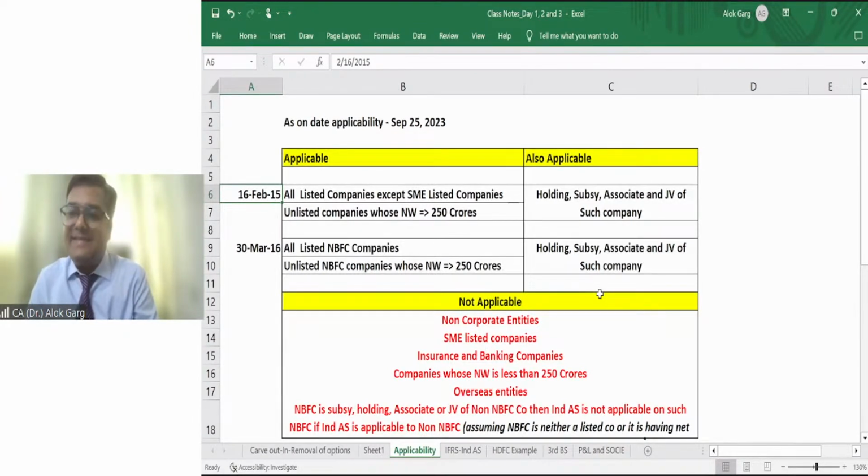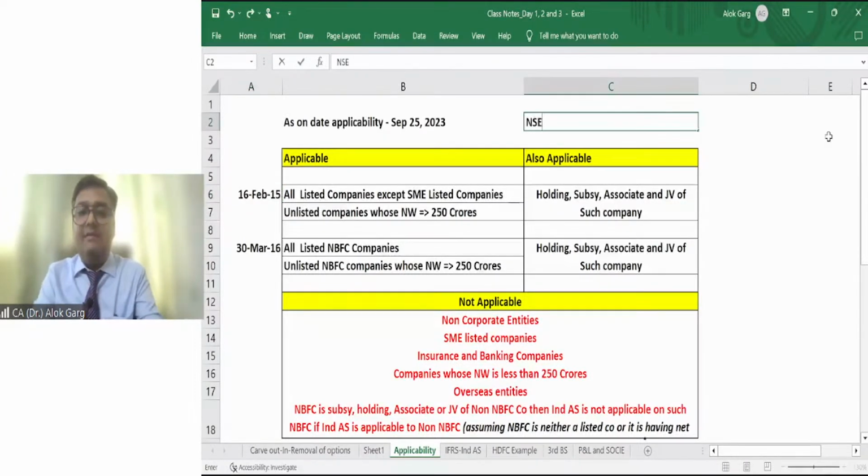Number two, sir, is there any exception to it? Yes, there is one exception. Friends, you understand that the government is promoting small and medium enterprises, SME companies, right? And for that, there is a separate listing platform for SME listed companies. In NSE, National Stock Exchange, there is a separate listing platform for SME entities, which is known as NSE Emerge.